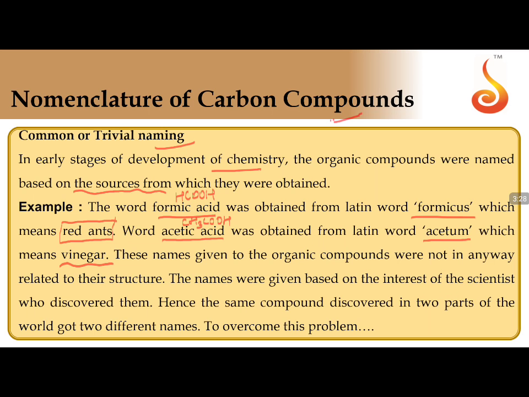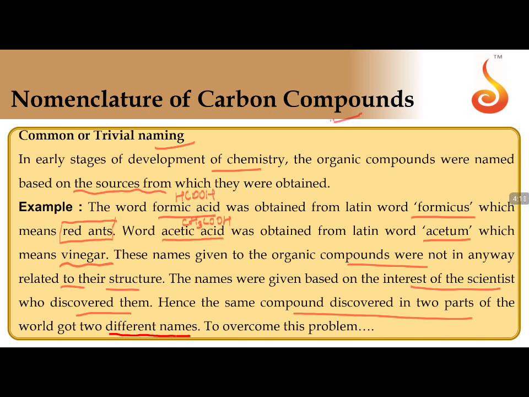Same way, names of the organic compounds were not in any way related to their structure. No one gave these names because of the structure. They gave names only with reference to the source, but not with reference to the structures. The names were given based on the interest of the scientist who discovered them. In some cases, the same compound was discovered in two different parts of the world, and two different scientists identified the same compound and gave two different names.